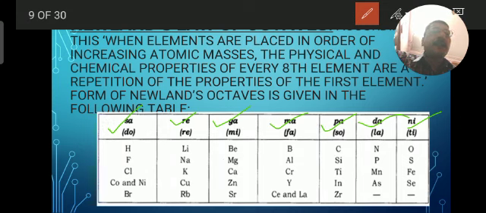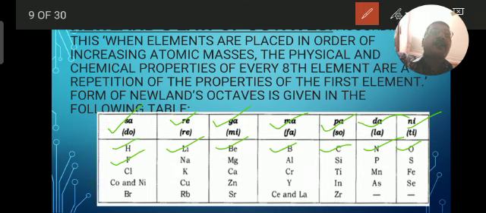Then the eighth element will be fluorine. This fluorine will display the same kind of chemical as well as physical properties. Hydrogen, lithium, beryllium, boron, carbon, nitrogen and oxygen. When coming back, the eighth element is fluorine. This shows the same kind of chemical and physical properties as shown by hydrogen.